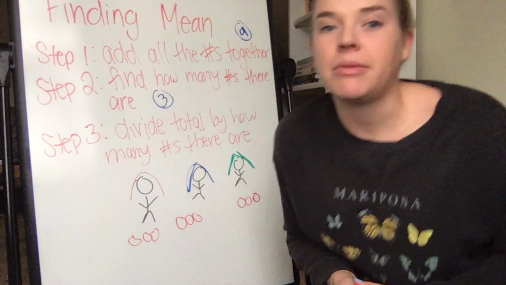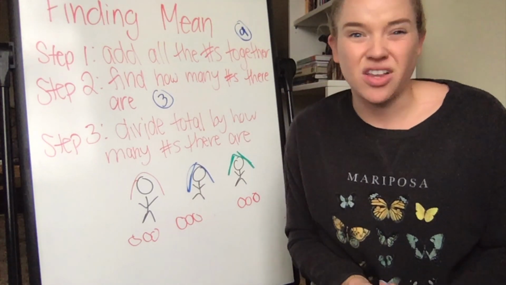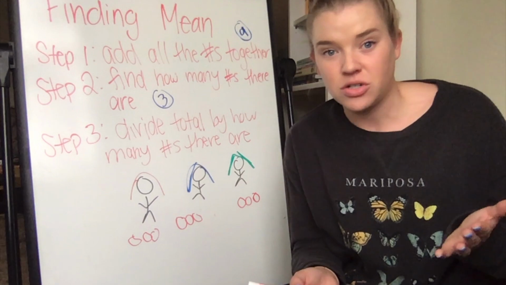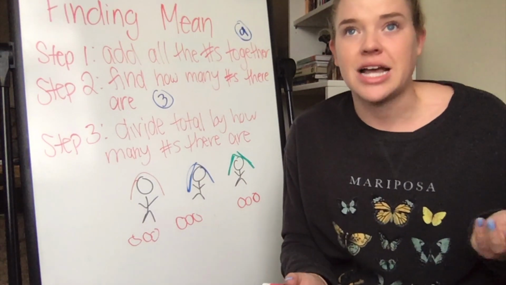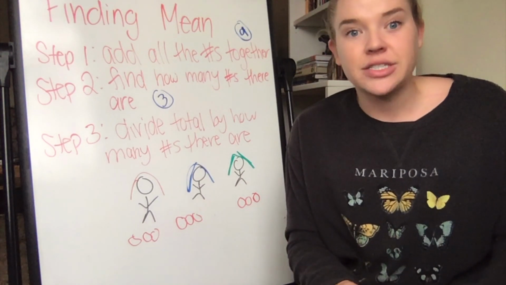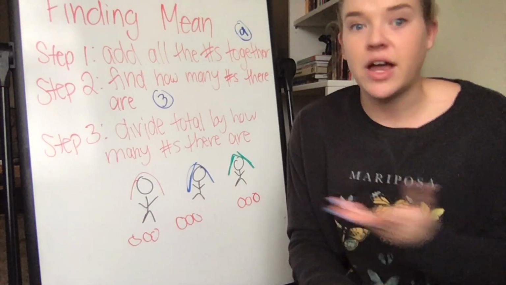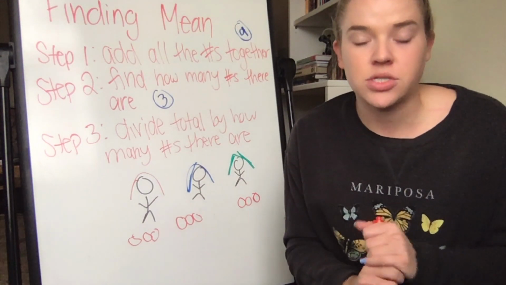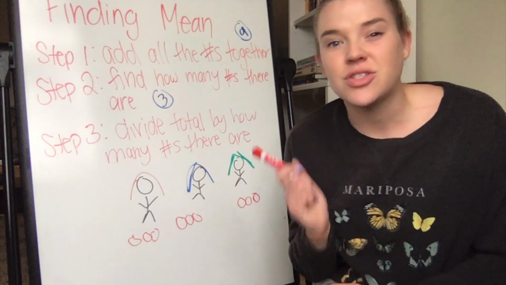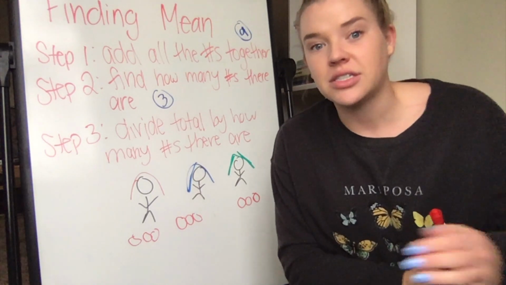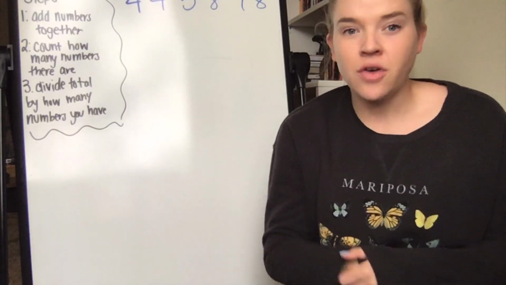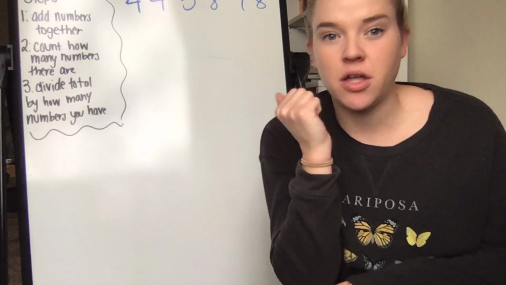Now, when we're talking about mean, you're not always going to have word problems. A lot of times they're just going to give you a list of numbers in some sort. I mean, they might give you a context, but they'll give you a list of numbers, and they're going to say, find mean or find average. They may use any 2 of those terms. So I'm going to give you an example of how you'd solve this if they just gave you the list of numbers instead.